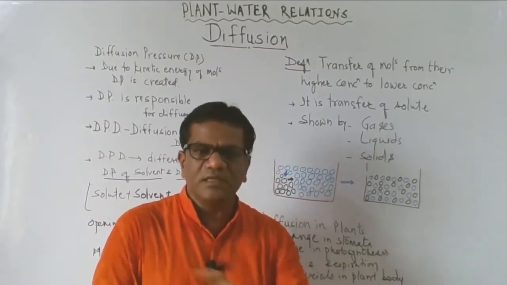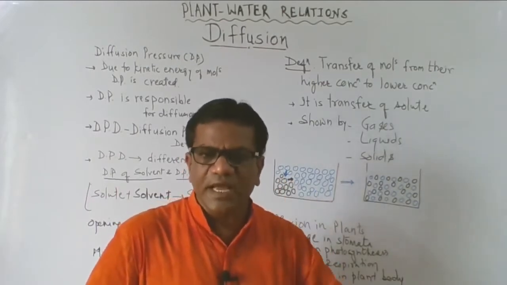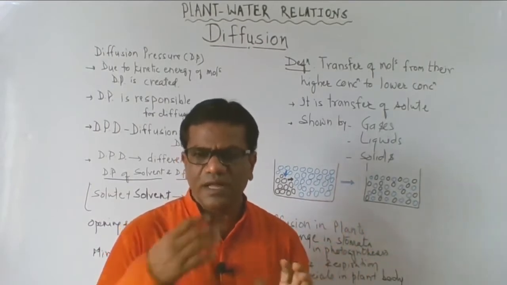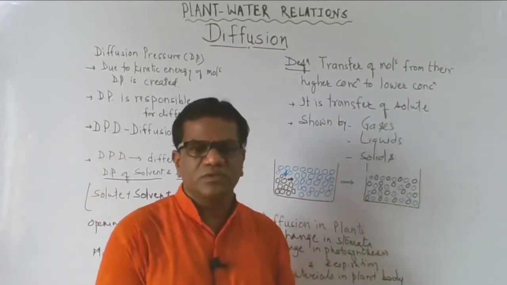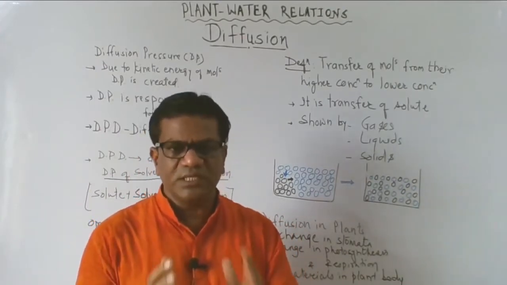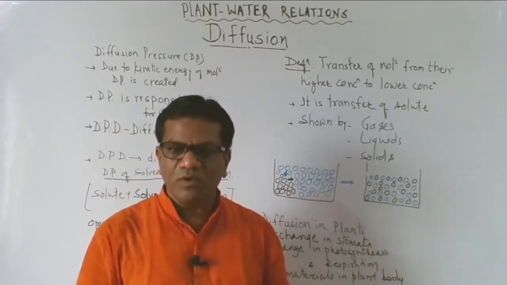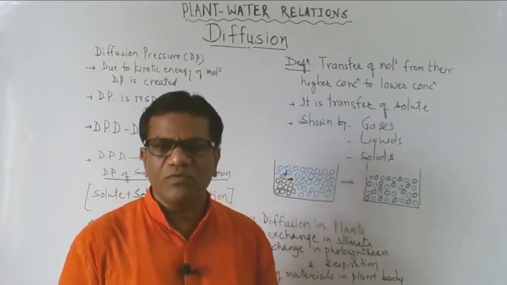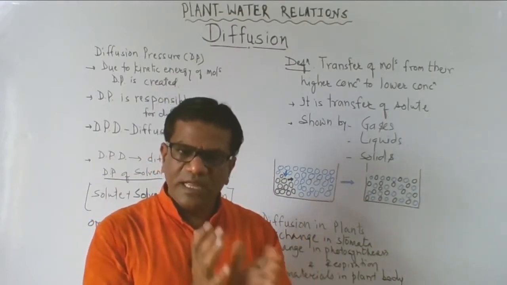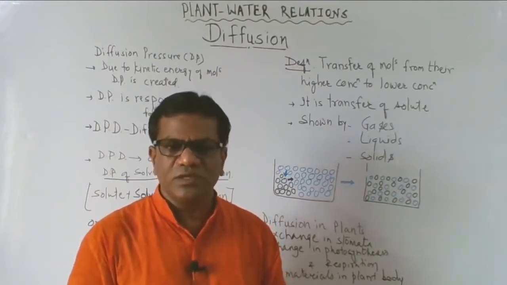Same thing happens at the cellular level. When the CO2 is removed and O2 is added in our blood, that oxygenated blood comes to the heart, and from the heart it is distributed throughout the body, and in the body at each and every cell level, the blood is containing more oxygen and the cell is containing less oxygen. So from the higher concentration of oxygen molecules in the blood capillaries, the oxygen diffuses out and goes into the cell.